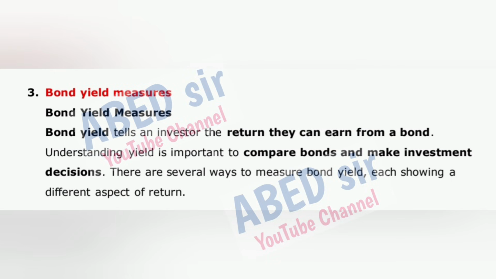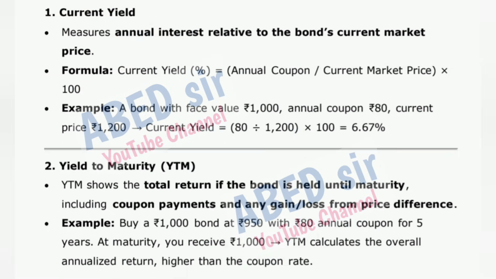Bond yield measures. Bond yield tells an investor the return they can earn from a bond. Understanding yield is important to compare bonds and make investment decisions. There are several ways to measure bond yield, each showing a different aspect of return. 1. Current yield. Measures annual interest relative to the bond's current market price. Formula: current yield % = annual coupon / current market price times 100.